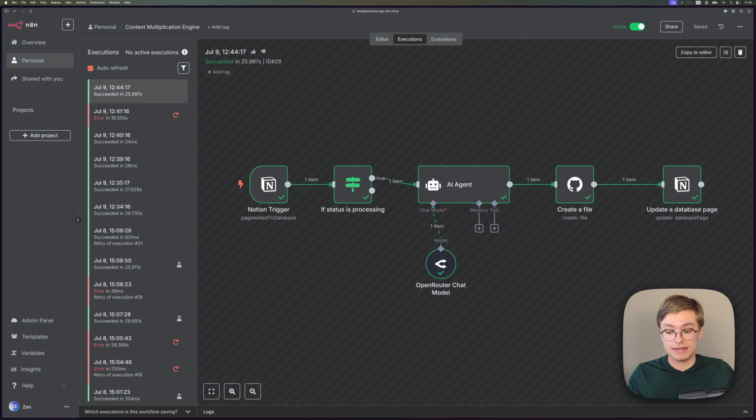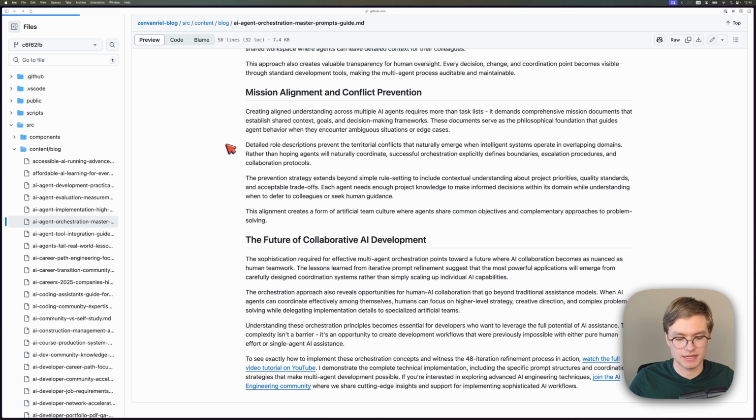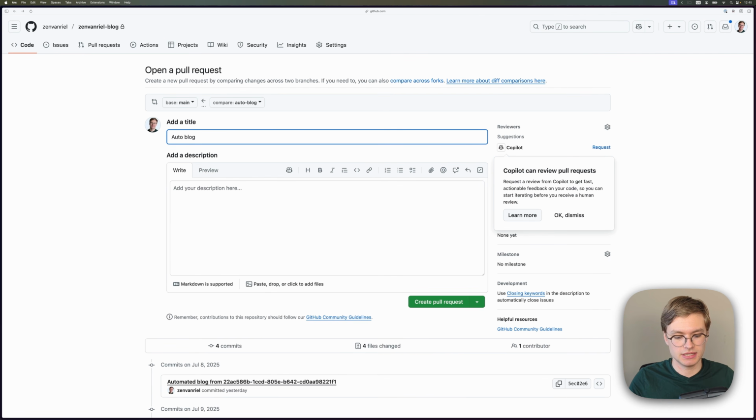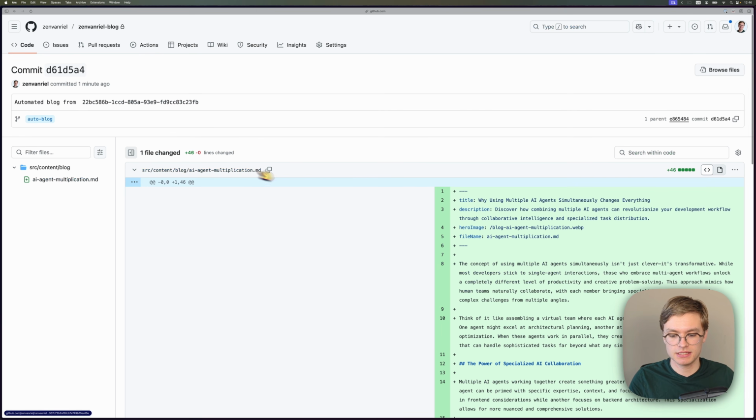And I'm just going to go ahead and jump straight into GitHub, because then we can actually see what the blog post looks like. So inside of GitHub, I'm going to go back into that branch. And then I'm going to do a full refresh and we should see that new blog pop up. So indeed, 1 minute ago, you can see that a new blog has been created, and we're just going to go ahead and view that file.